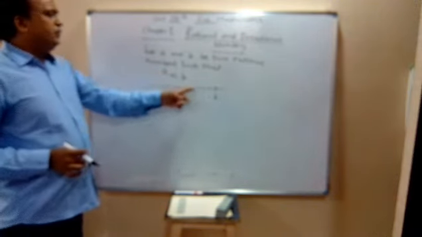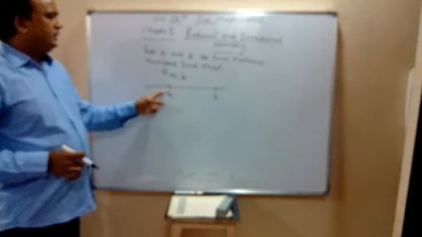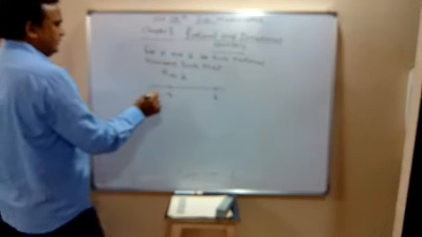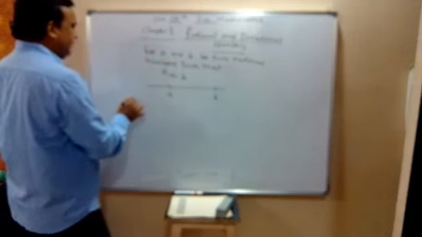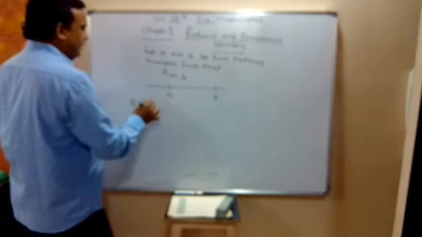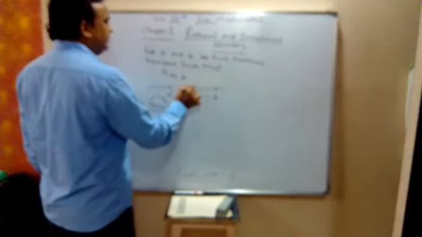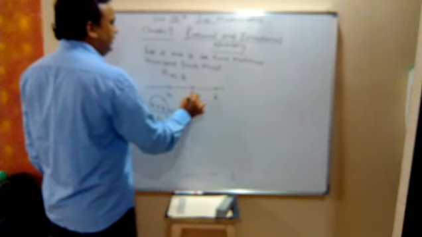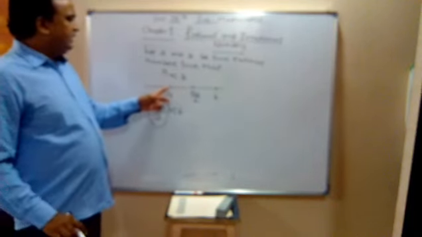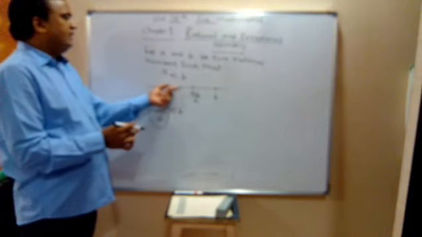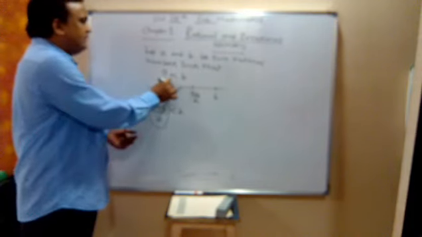Between these two rational numbers, we can insert as many rational numbers as we like. We take the arithmetic mean of A and B, that is (A plus B) by 2, which is less than B. So we have inserted the rational number (A plus B) by 2 between A and B. Now we can take A and (A plus B) by 2, and insert another rational number between them. Again, take A and this rational number, and insert a rational number between them.